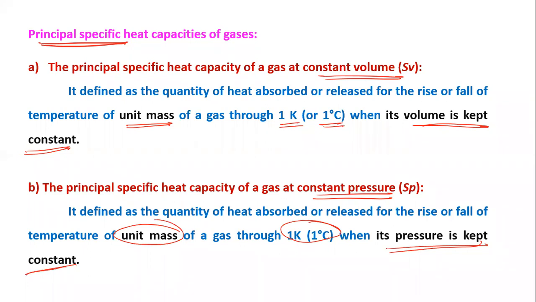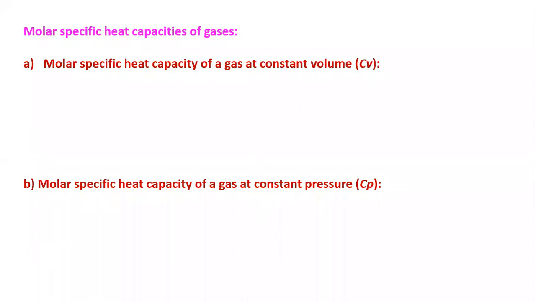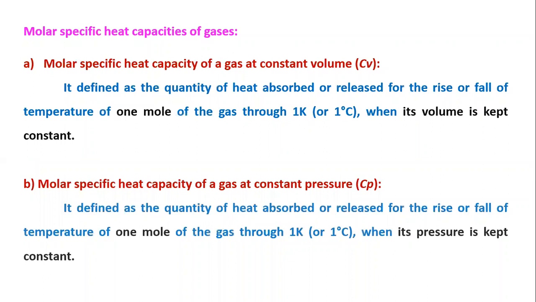After the principal specific heat, we have to learn molar specific heat also. In molar specific heat, we are using 1 mole of gas instead of unit mass. That's it only. So molar specific heat capacities: again, two molar specific heat capacities for gas, at constant volume and at constant pressure. You can see a definition here. Instead of unit mass, I use the words 1 mole of the gas here and the other things as they are.